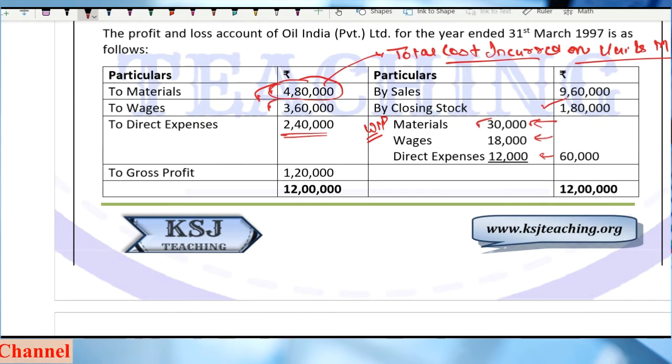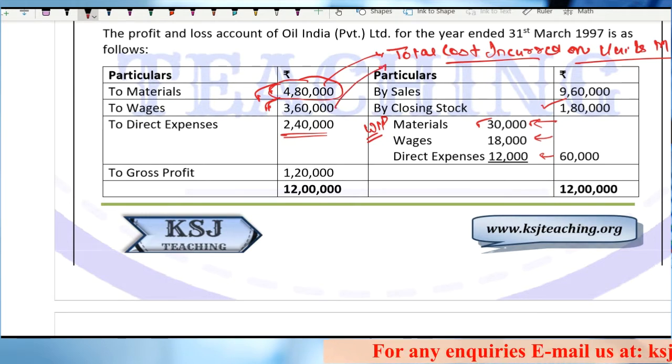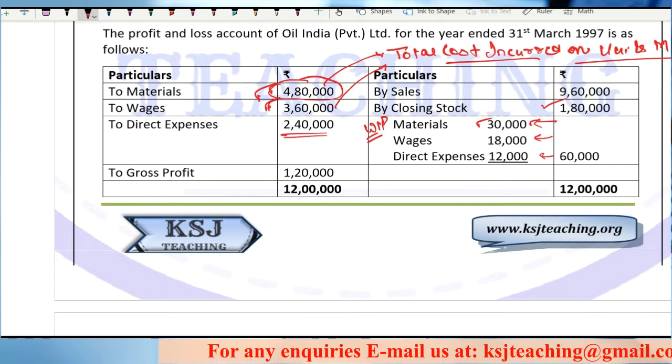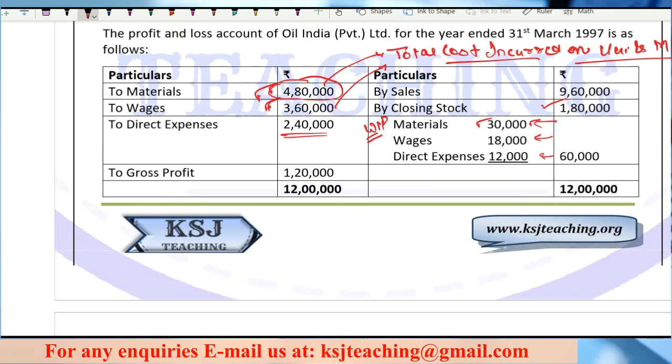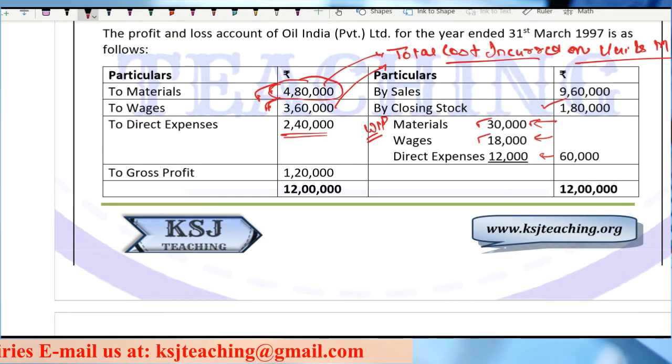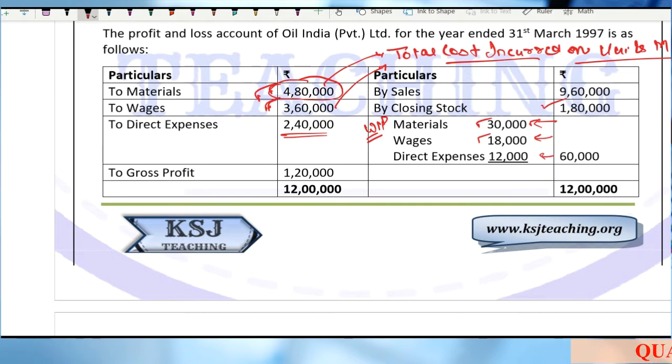Clear? Similarly, for the wages 3,60,000. 3,60,000 is again on the number of units produced and in the WIP. So 18,000 is also in WIP. So what is my wages cost for the number of units produced? 3,60,000 minus 18,000, that is in WIP.